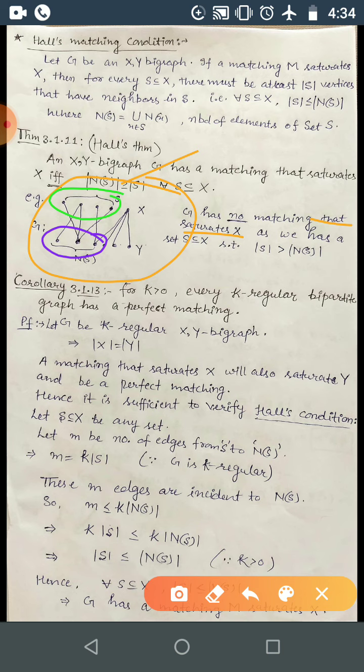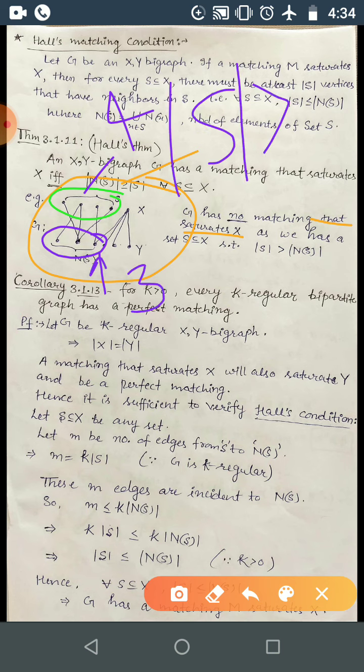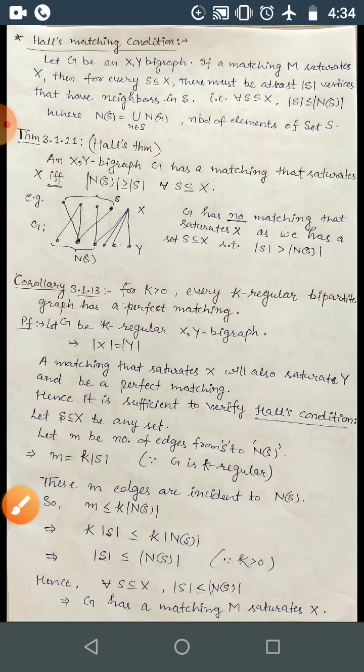This set has cardinality 4 and its neighborhood has cardinality 3. So S cardinality is bigger, but Hall's condition requires S cardinality to be equal or less than its neighborhood. So here we have a violating condition. That's why there does not exist any matching which saturates X. That's where we use Hall's condition.